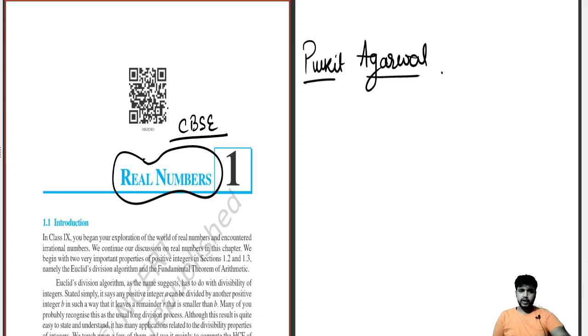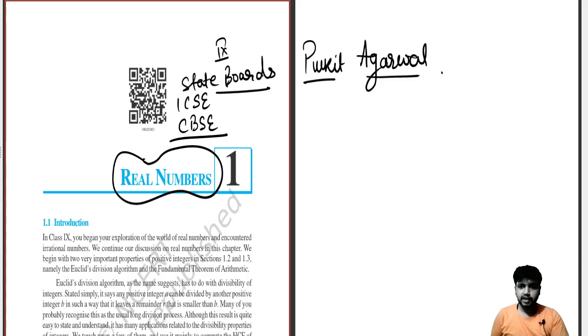Obviously this can be included in your ICSE syllabus also and in your state boards also. Real numbers are the most important thing in your syllabus till class 10. Now if a student says, sir, in my class, this is in class 9. Okay, it's accepted. You have to come with the concept of the chapter basis. If you are not able to go on with the basis of classes, you can go with the basis of topics. So if you have a topic real numbers, you can come and complete the concept. Okay, so this will not be a problem.